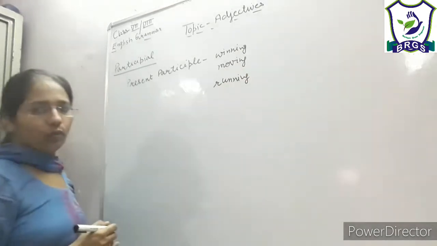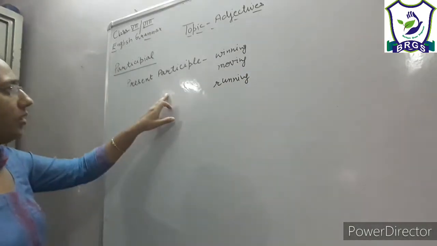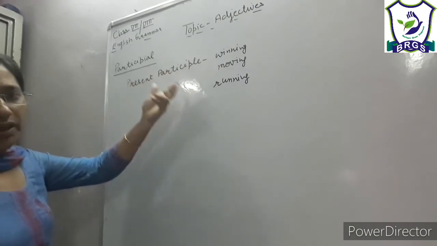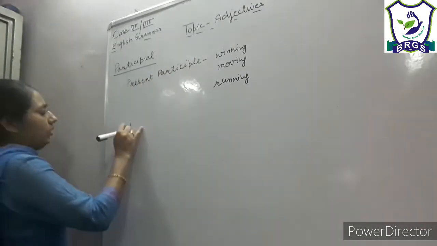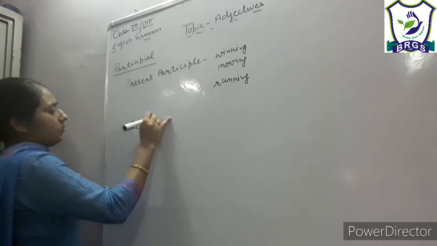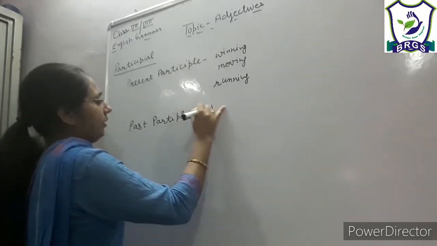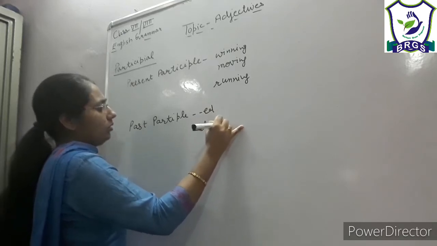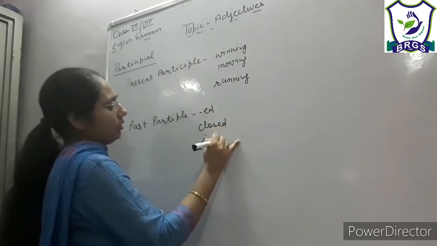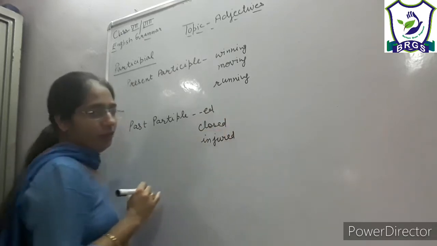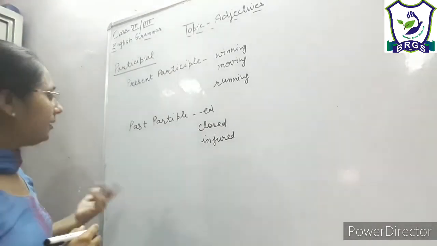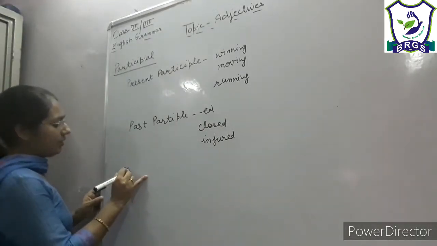When the ing form of the verb, the present participle, is working as an adjective. Present plus past participle. Past participle means ed form like closed, injured, right? So let us learn it through some examples.